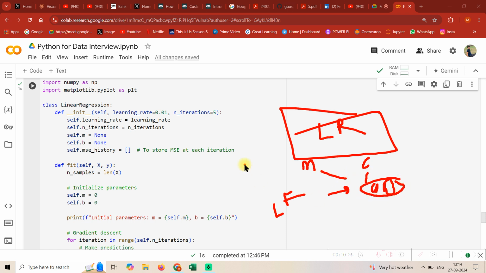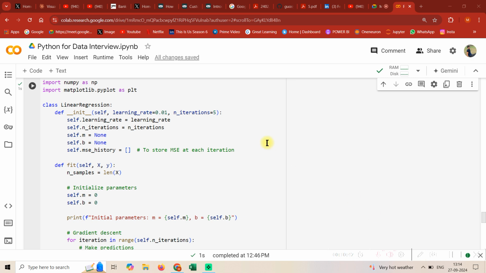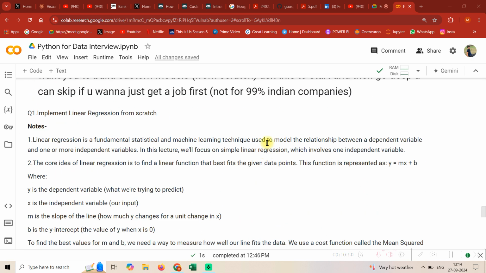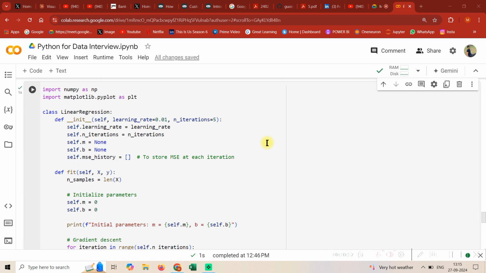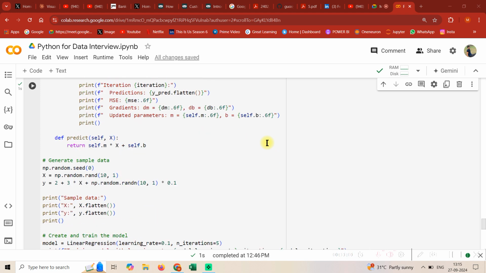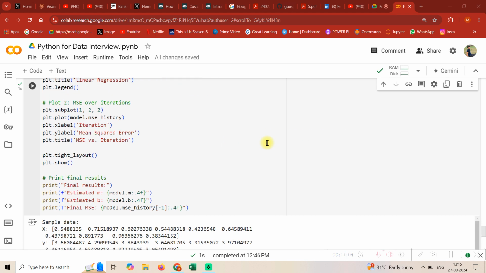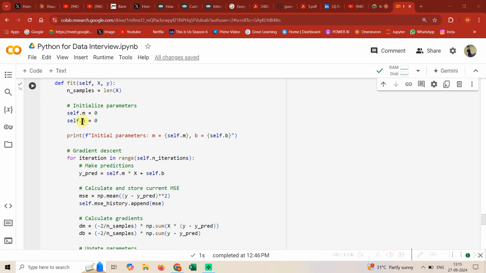So you just do iterations, and over time you would find that usually with more iterations loss decreases. It's not always the case, but just for consideration. So guys, the main objective of this video is to give you an understanding that there might be a situation in some interviews. Most of you would never face it, but since I have to cover some more cases as well, I want you to start thinking that linear regression is the most fundamental thing. How do I implement that from scratch? Essentially all this code is just for plotting. The main code is only this part, the fit one.